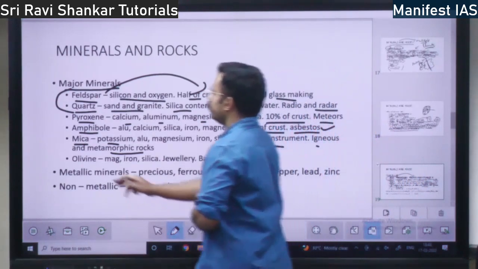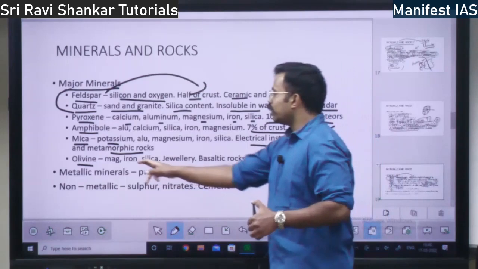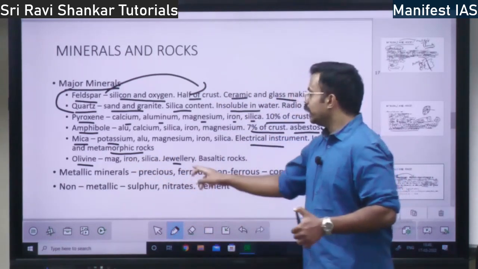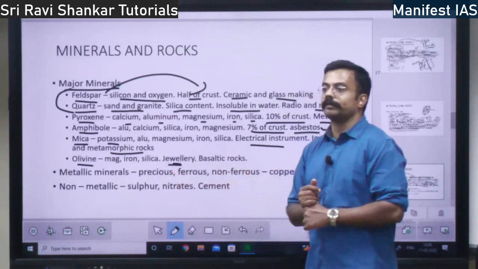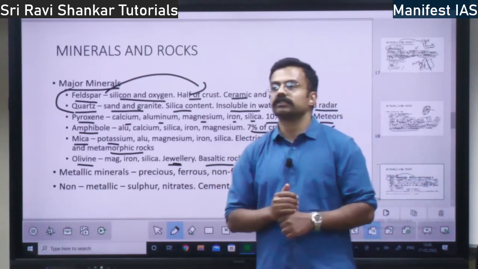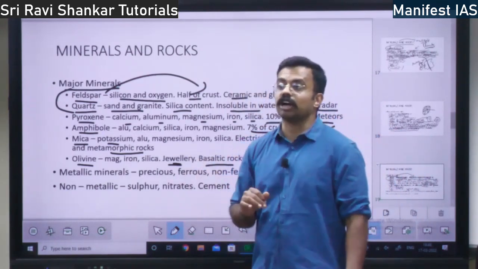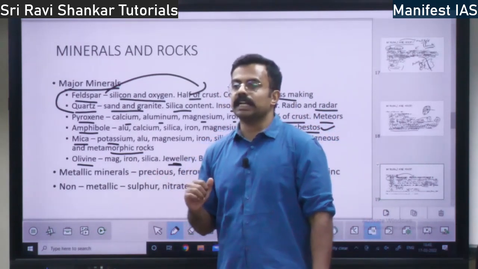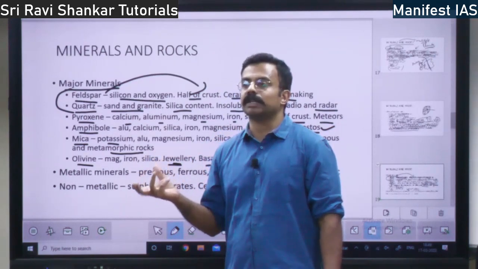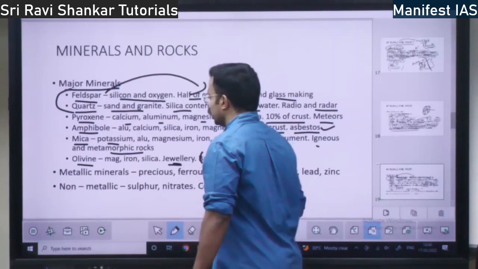Then you have olivine. What is it made of? It is made of magnesium, iron and silica, not important. Where is olivine used? It is used in jewelry making. Also, it is found in basaltic rocks. You know what is basaltic rock? Shield volcano. Thin lava is called basalt. Basalt comes out of thin, viscous lava. So, that is the basaltic rocks.